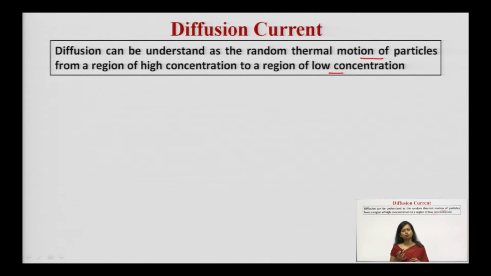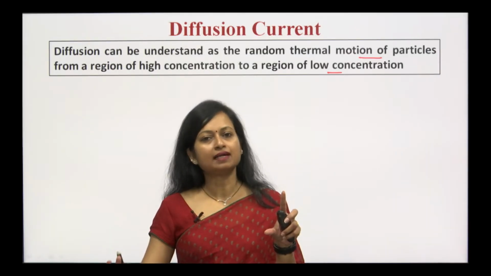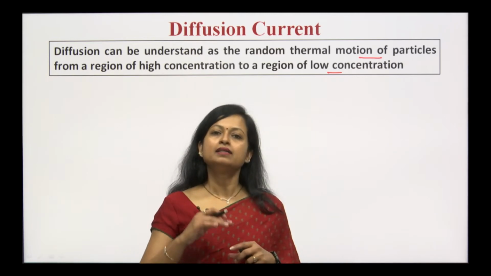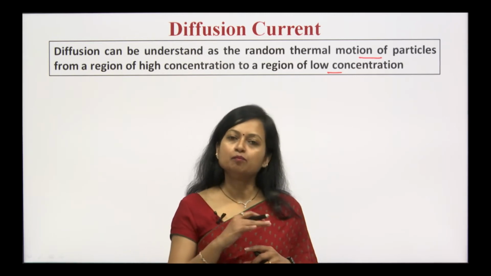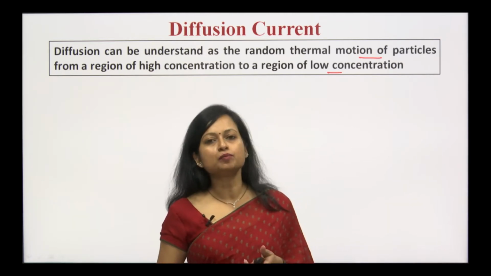See, if you have two bottles which are filled with water and you are not keeping them at the same level. One bottle you have kept like this, the second is like this. If you have connected both the bottles, what will happen over there? Water from this particular bottle will pass on to the bottle which has been kept at the lower level. After a certain time interval, you can observe that the level of water in both the bottles will be the same. So, this is what the diffusion process is.